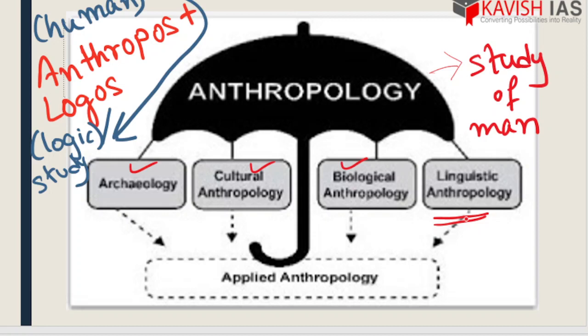The entire syllabus for anthro optional for WBCS and IAS constitutes only these 3 parts, majorly cultural and social and biological. Archaeology is relatively minute in comparison to the cultural and biological parts. So the linguistic part we will just overview as a topic, while the biological, cultural and archaeological parts we will study in deep detail.